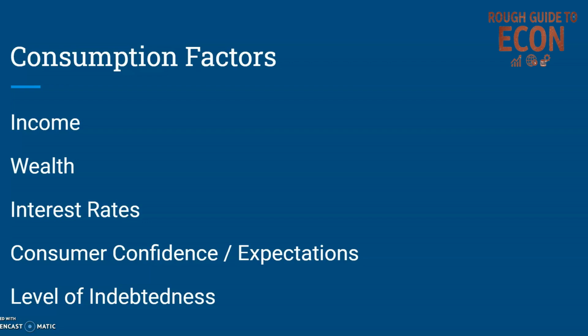Consumer confidence or expectations is essentially how people look at the future and what they think will happen. If people are confident about the future, they'll be happy to spend the money they earn now. But if they look pessimistically at the future, they may be more wanting to save their money to guard against any disasters that might occur in the future. What is their perspective of the economy? If all is well, they will spend money. If they think things will go badly, then they will not.